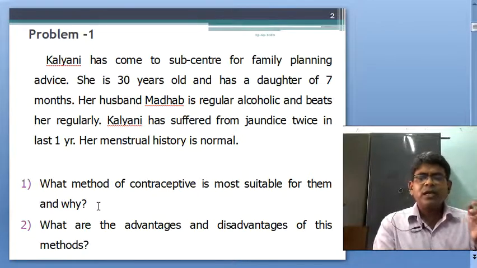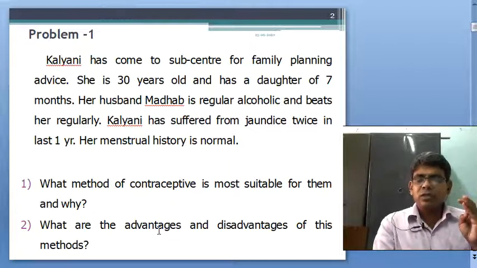And why? You explain the previous points, for and against both you have to discuss. And what are the advantages or disadvantages? The advantage is there is no need for regular motivation.